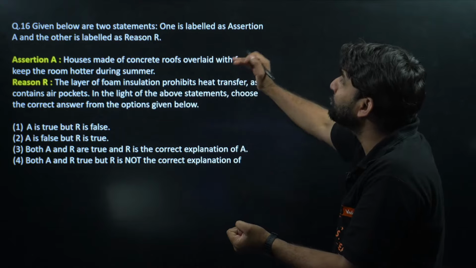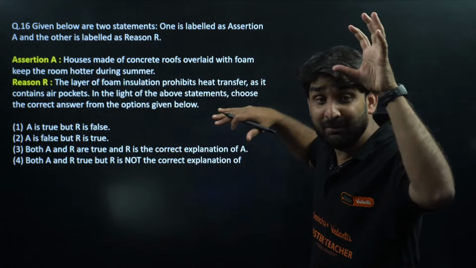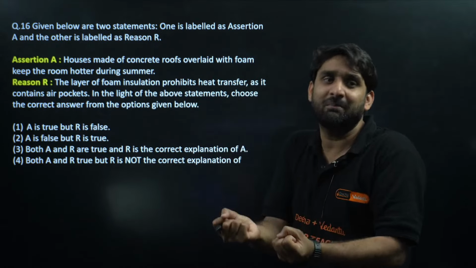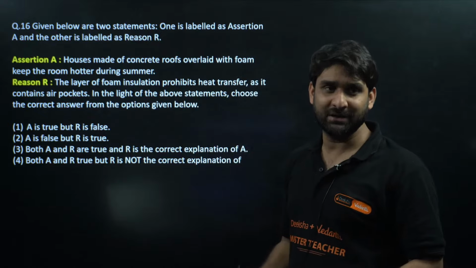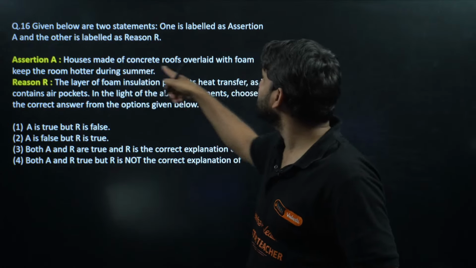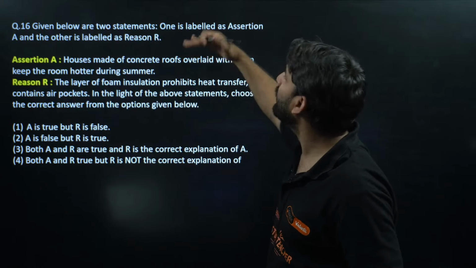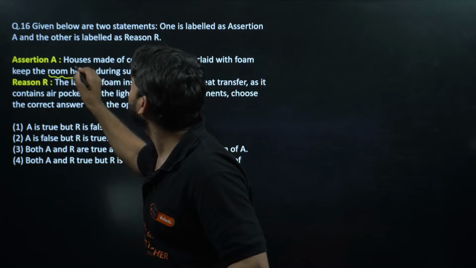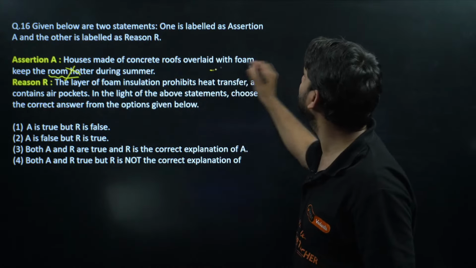So foam does not keep the room hotter, it keeps the room colder. It maintains the temperature because it absorbs the heat energy. So the statement saying that a concrete roof overlaid with foam keeps the room hotter is wrong. Assertion is absolutely false.